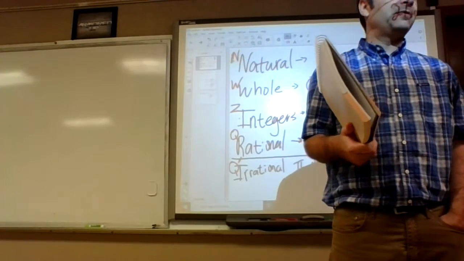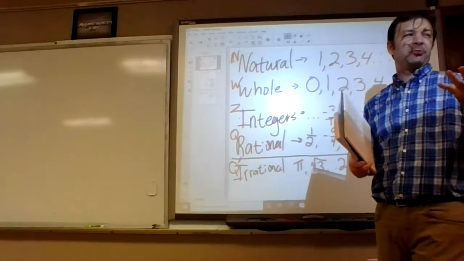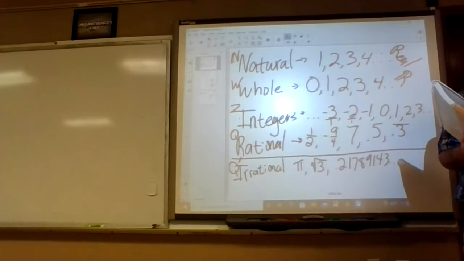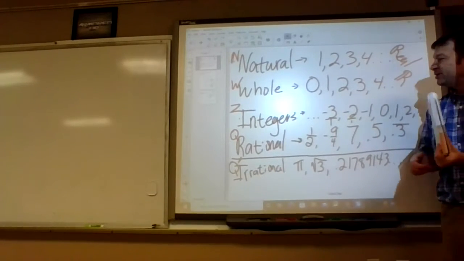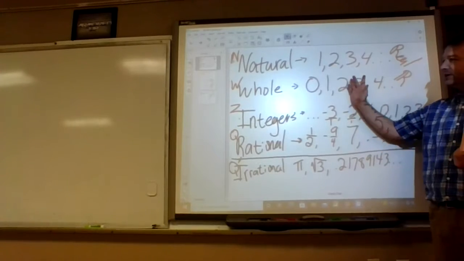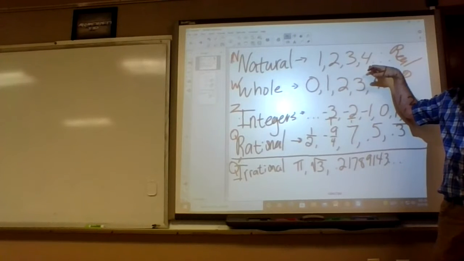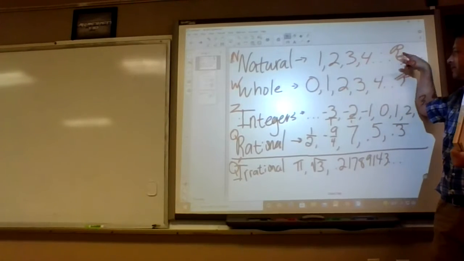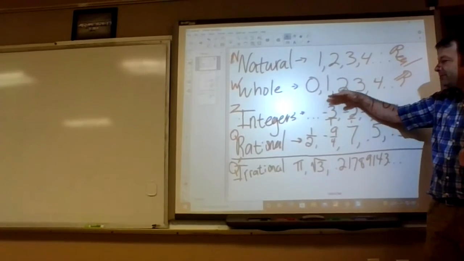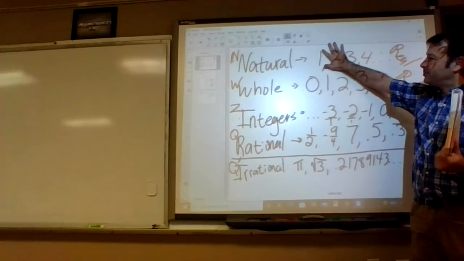Number 1 and 2 are a little bit different. Number 1, we're supposed to say all the sets that the number could go in, and on number 2, you're supposed to say the most specific set that the number can go in. On the most specific set, basically you want to go as high up as you can. Even though the set of natural numbers is infinite, because it goes forever, it's still a subset of this set, or this set, or this set. So the most specific sets are at the top.